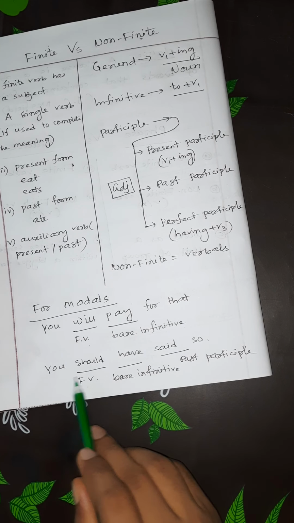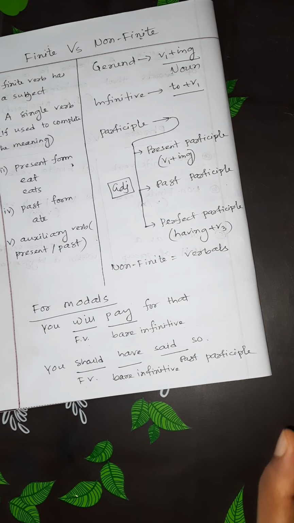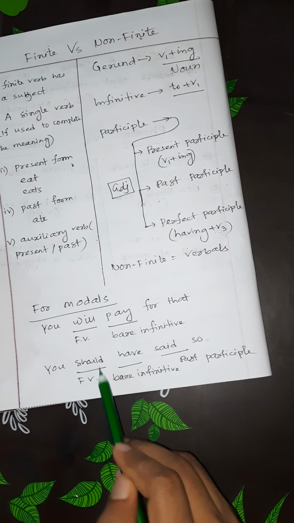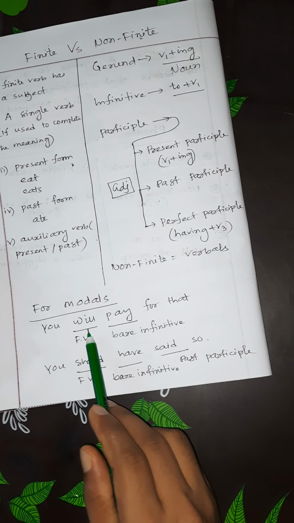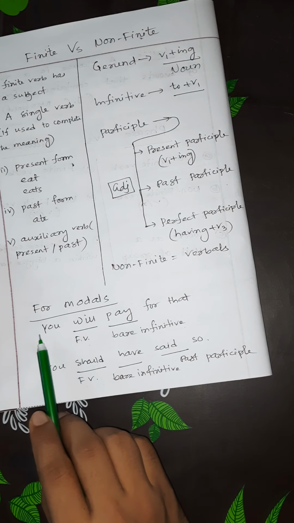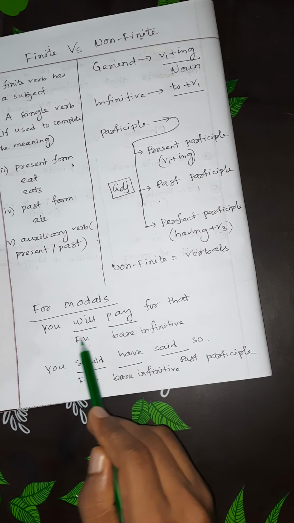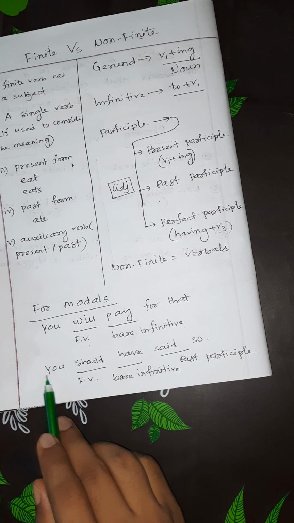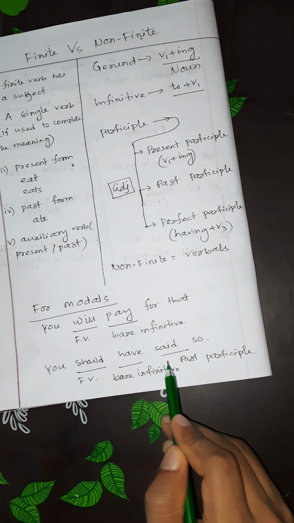And there is a very interesting thing that we should know: if we change the subject, or its number, the finite verb portion can be changed, not the other parts. We can say we shall pay for that. Look, 'will' is automatically changed into 'shall'. We can say we would have said so, but 'have said' won't be changed.